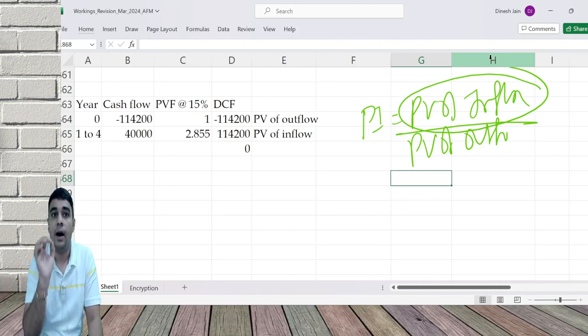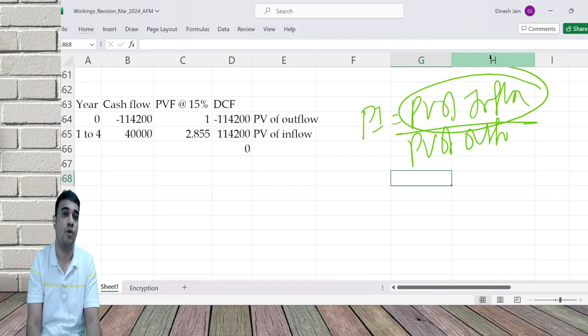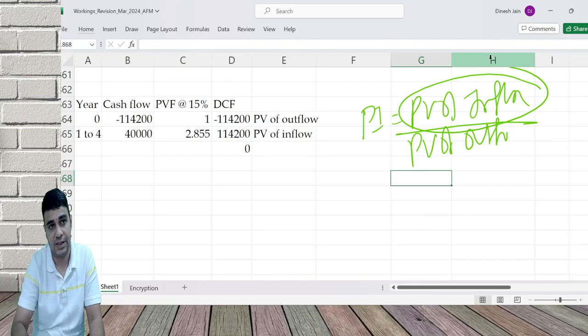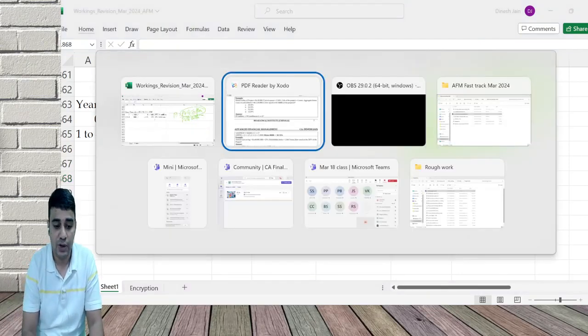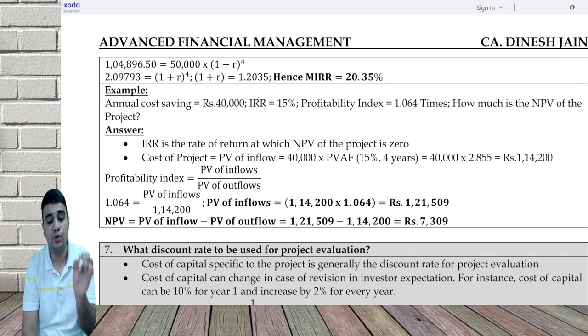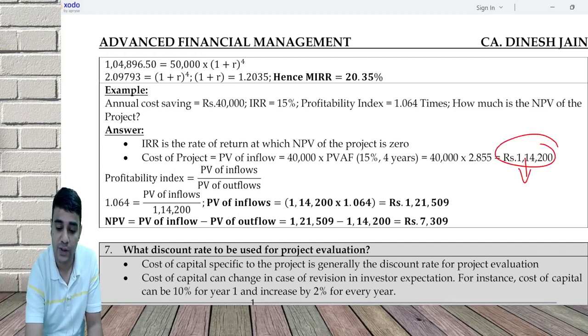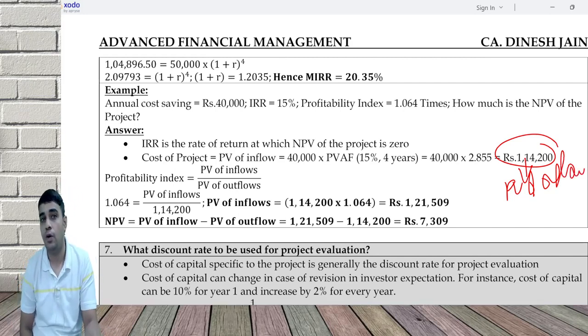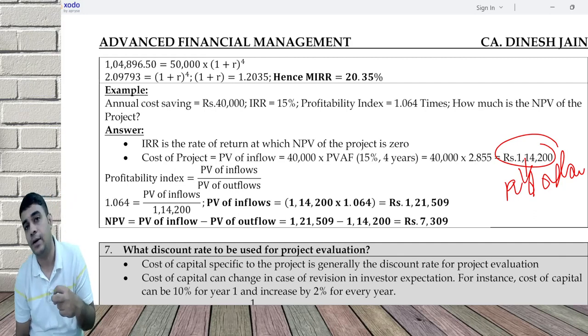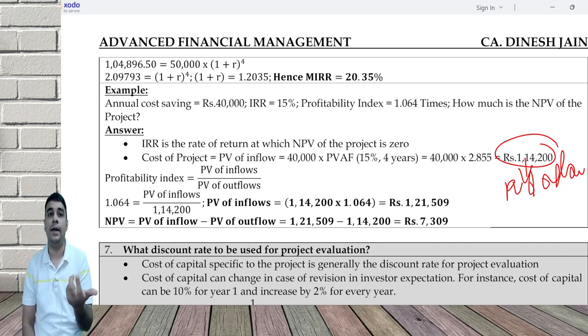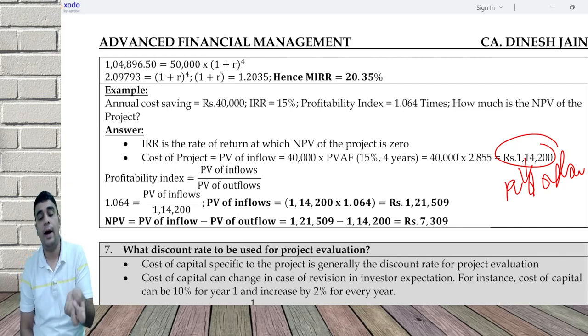Again, I am repeating, our present value of outflow can never change based on discount rate, unless an outflow is happening in the first or second year, which is a rare scenario. In that case, it can change. So here, in the calculation, first we used the IRR approach and got a value which, ideally, I should not have called PV of inflow; this is equal to PV of outflow. We are using this PV of outflow later to get the PV of inflow and then the NPV.